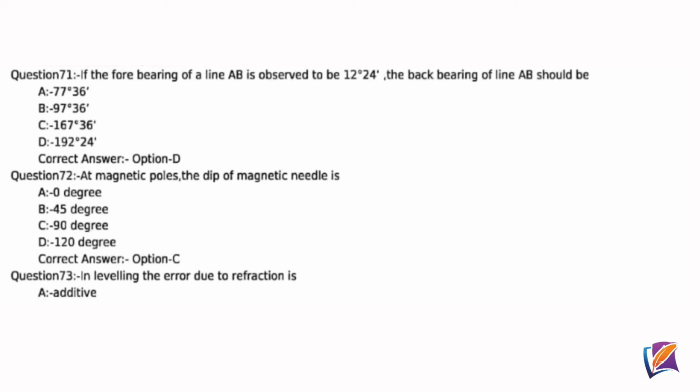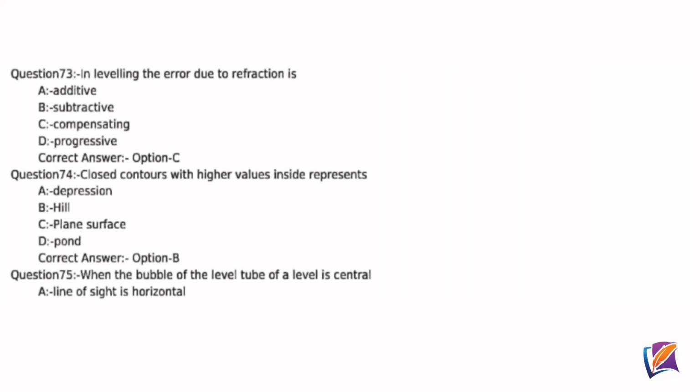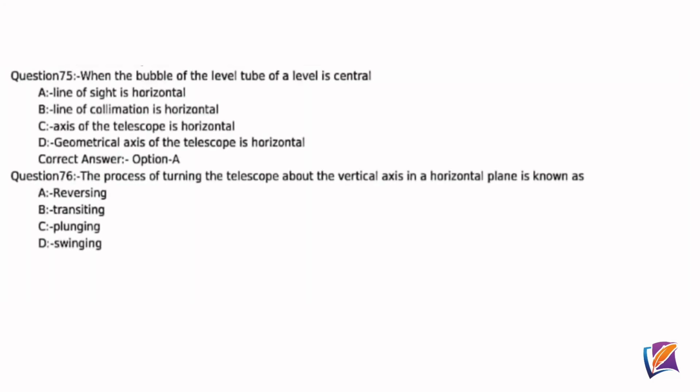Question 72. At magnetic poles, the dip of magnetic needle is, correct answer option C, 90 degree. Question 73. In leveling, the error due to refraction is, correct answer option C, compensating. Question 74. Closed contours with higher values inside represent, correct answer option B, hill. Question 75. When the bubble of the level tube of a level is central, correct answer option A, line of sight is horizontal.